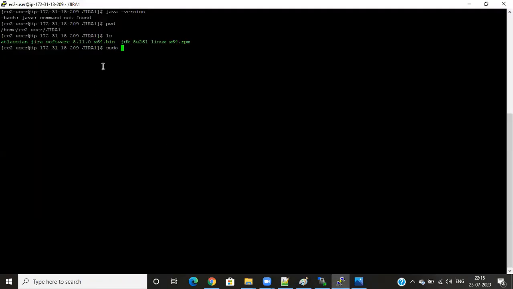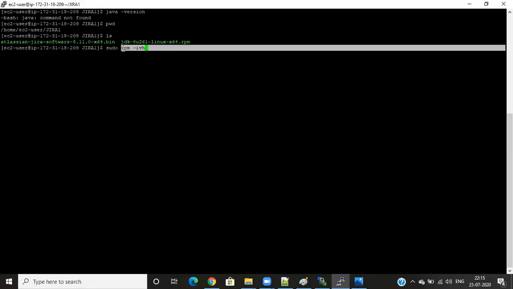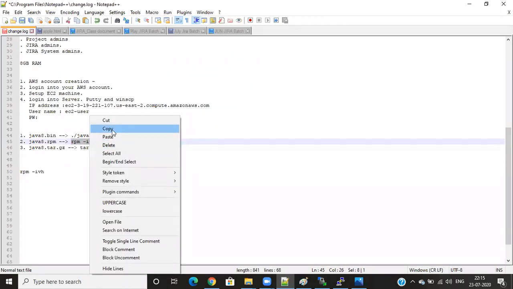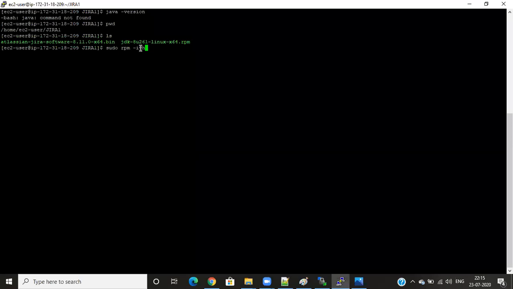First, I'll enter sudo because this runs as administrator. Then enter rpm space -ivh. Okay, so here also the copy option is: when you select it, it will be copied. Okay, so I can paste it here, Control V. But to copy this, we need to select here. But to paste it here, just right click. Don't enter Control V. Just right click and it will be pasted. Here in Linux, when you select it, it will be copied. And paste means just right click. Right click and it will be pasted.